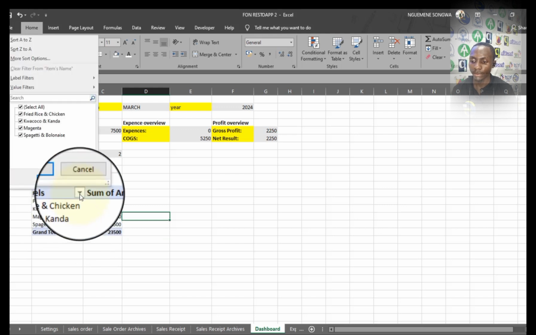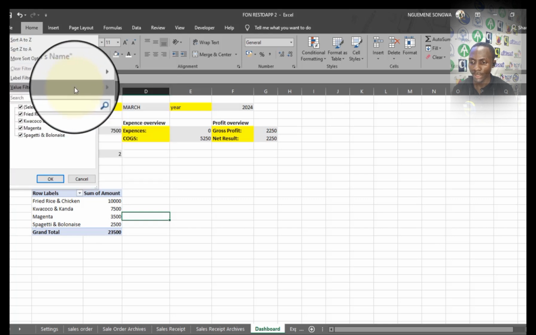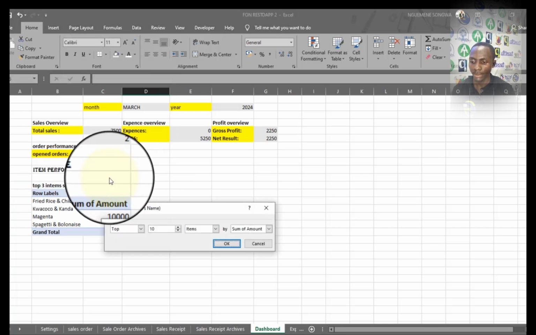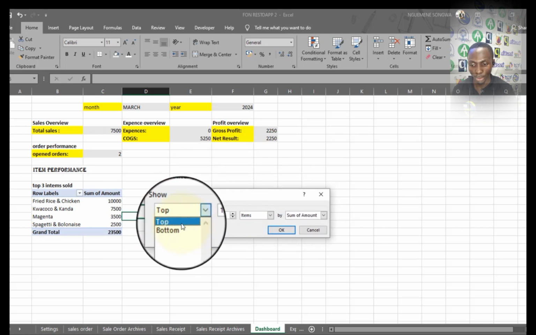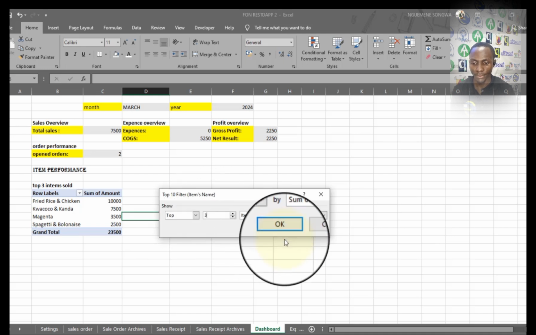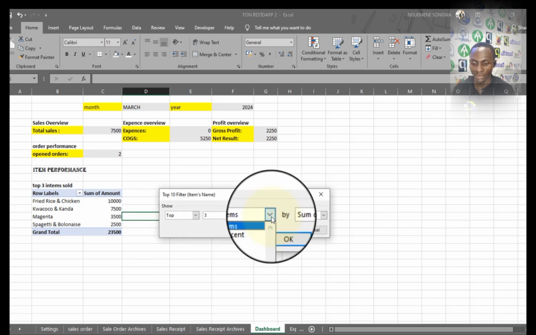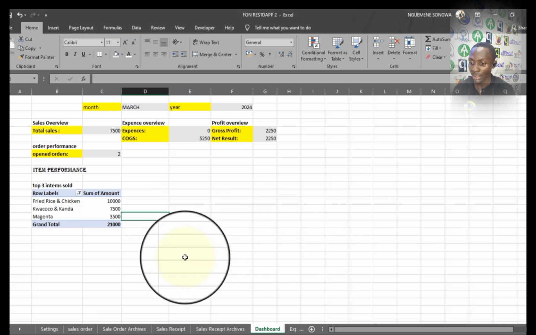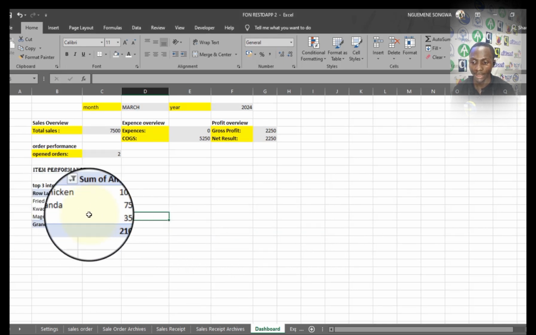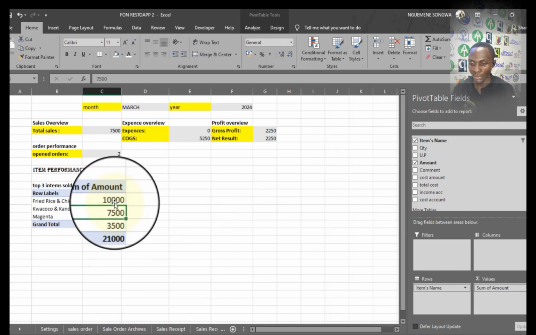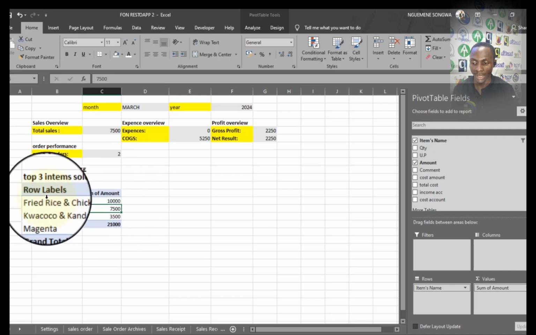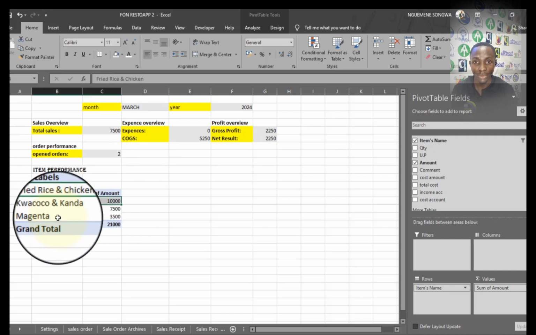So I'll come here to the drop-down for filters, and I get to Value Filters. In Value Filters, I will see Top 10. So I take Top 10. From here, they ask me to configure the top number. I can make it in terms of bottom or in terms of top. I'm going to make it top three, for example. And from here, in terms of the items, and sum of amounts, I'm just going to take OK. As you can see, it has filtered it to the top three items sold. I'll also right-click here and sort from largest to smallest, so that it shows first the items that have the highest values before those that have lower values. So that is fine.